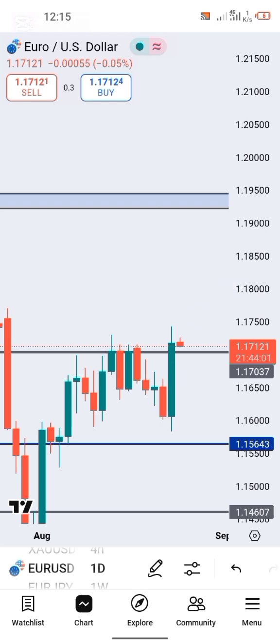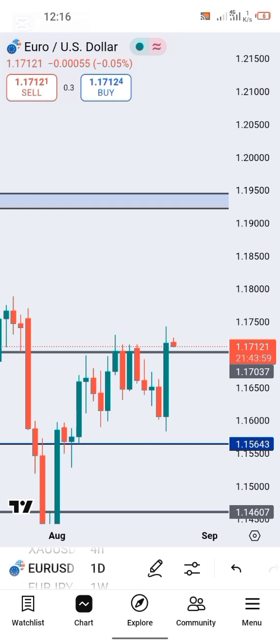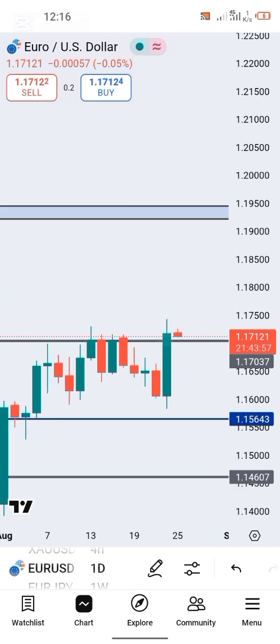Okay, so for me, I'm still bullish on EURUSD, although we might see some pullback today, Monday, and maybe Tuesday. But guys, I look forward to buying EURUSD more this week, and I'll be sharing my setups in the trading